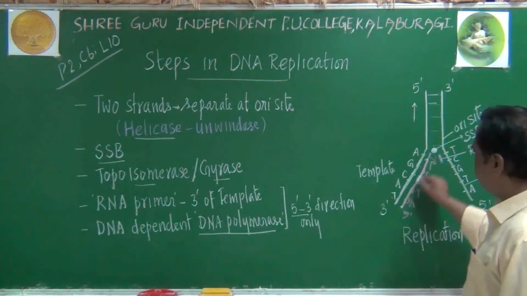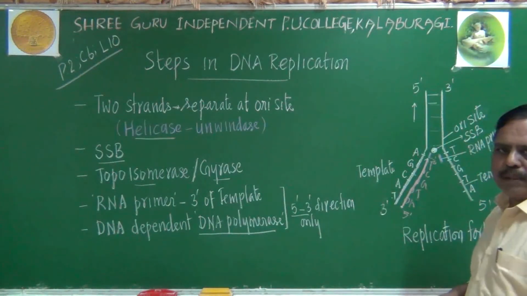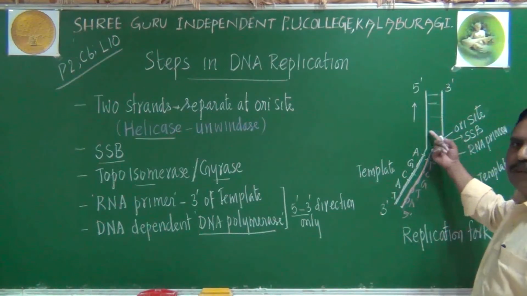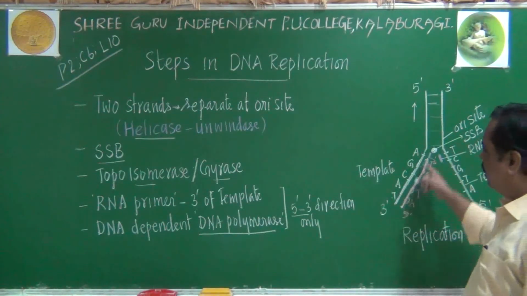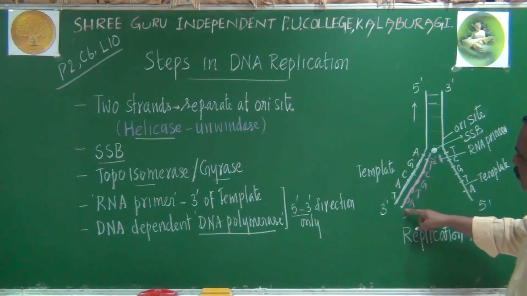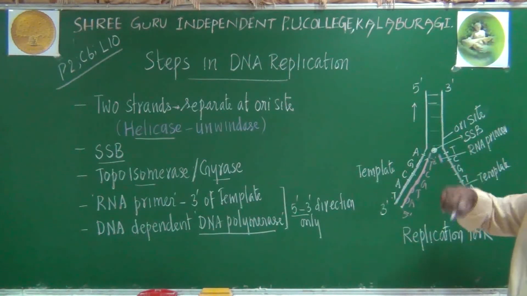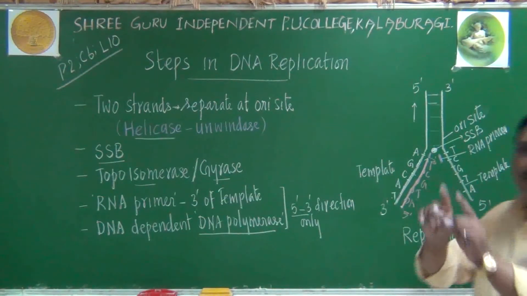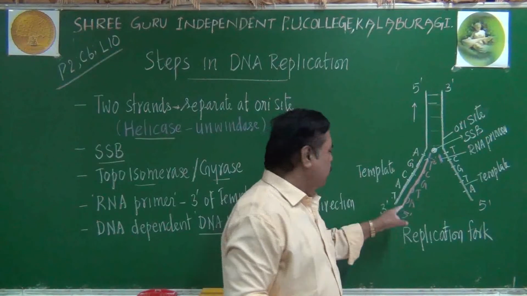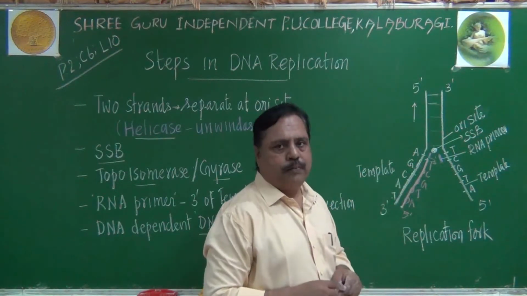That is why here I put one primer, here I am putting one primer. This primer will be proceeding in its own 5 prime, 3 prime, its own, not a template. Template is in 3 prime, 5 prime. Primer will be going to from 5 prime, 3 prime. So that anti-parallelity can be achieved. They will become anti-parallel. It will be moving towards the fork.